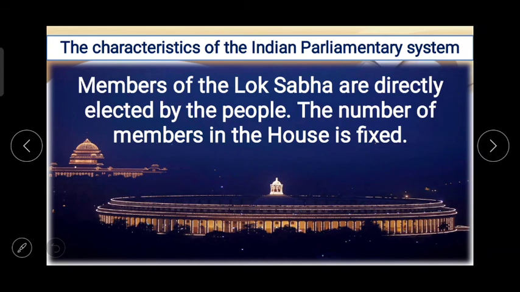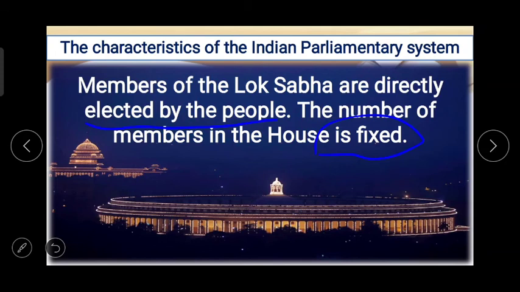Second characteristics of the Indian parliament. Members of the Lok Sabha are directly elected by the people. Through elections, people elect the members of the Lok Sabha. अलग अलग लोक सभा कॉन्स्टिट्यूएंसीज होती है और उसमें से जो कैंडिडेट चुन के जाते हैं वो फिर मेंबर ऑफ लोक सभा बन जाते हैं. The number of members in the house is fixed. In the next chapter we will talk about this number. ये कितने मेंबर है कि जो फिक्स है उसके बारे में भी हम बात करेंगे.